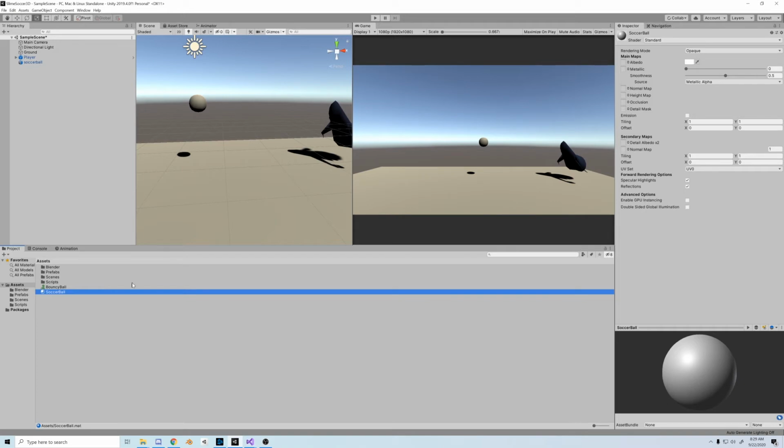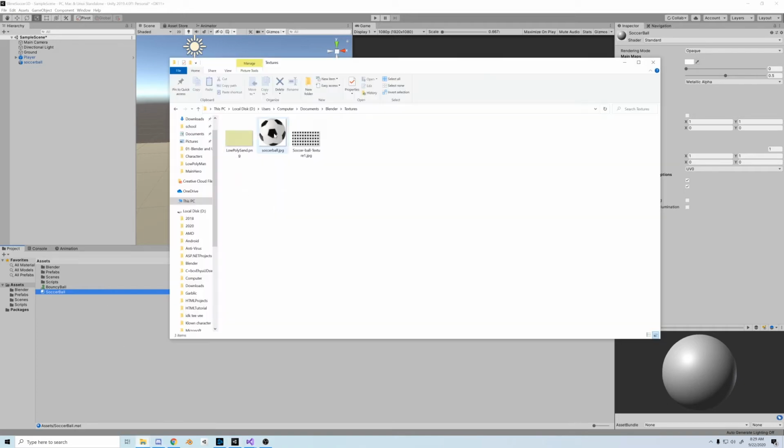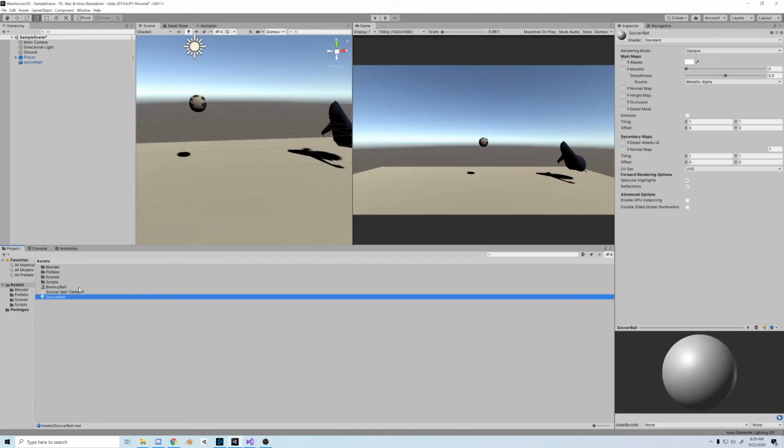Before that though, let's get this looking like a soccer ball. I have this soccer ball texture that I got from Google, and it should be fine. It doesn't look exactly like a soccer ball, but you'll get the gist of it. Pop the texture in the albedo, and I'm not going for extreme detail. If we were, you could make a normal map of the ball and give it some real texture. I'm just going to adjust the tiling a little bit, because it looks a little freaky like this.